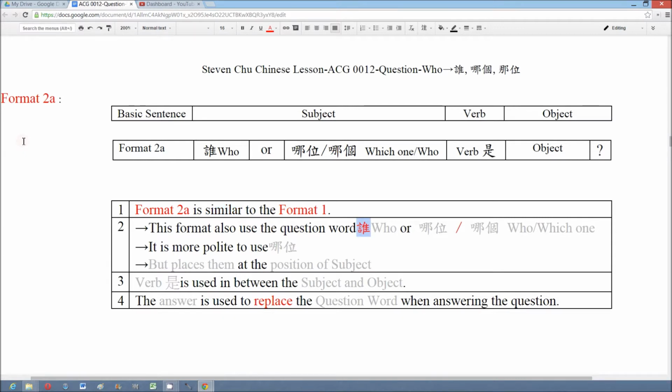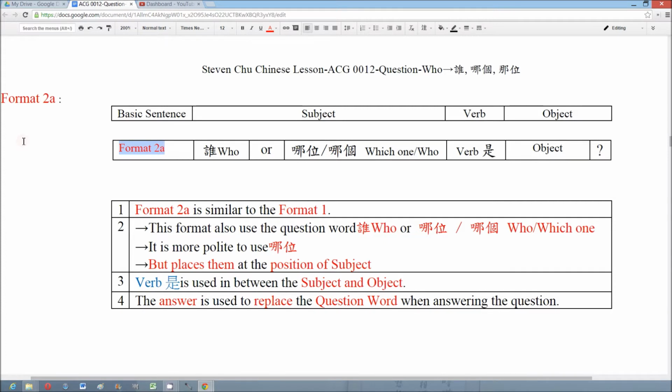It also uses the question words 谁, that means who, or 哪位, or 哪个, that means who or which one. And the 哪位 is a polite word. But the main difference is that we place them at the position of the subject. We also use the verb 是 and put it in between the subject and the object. And we use the answer to replace the question word.